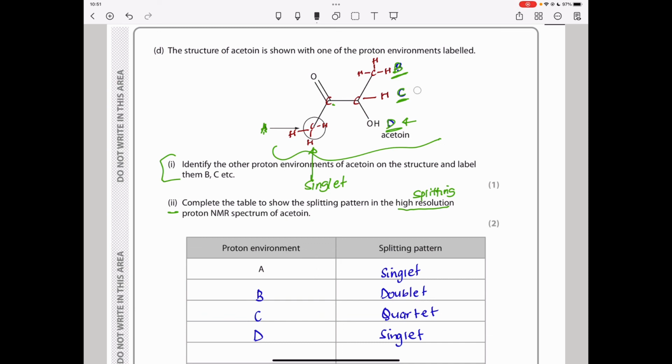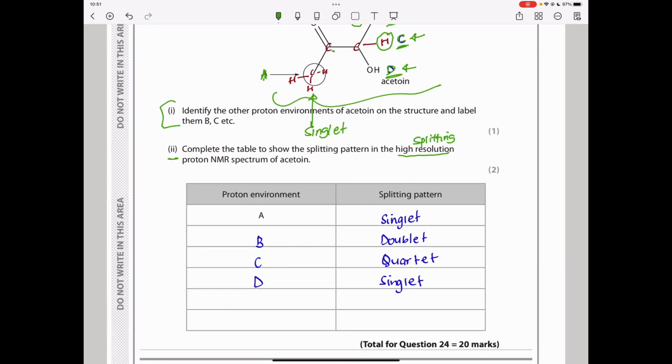And then environment C is going to be a quartet because the neighboring carbon has 3 protons. So using the n+1 rule, it's going to be a quartet. And that environment there is going to be a doublet. The reason for that is the neighboring carbon has 1 hydrogen and 1 + 1 creates a 2, so we call it a doublet. So environment A is a singlet, environment B is a doublet, environment C is a quartet, and environment D is a singlet.